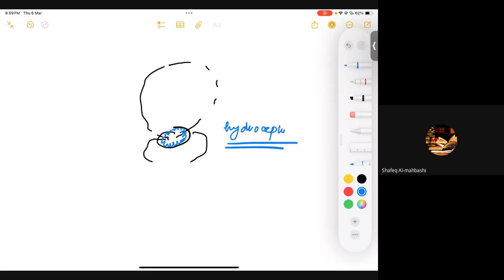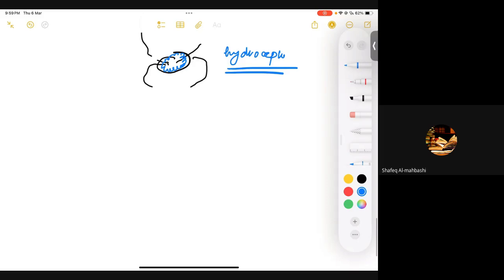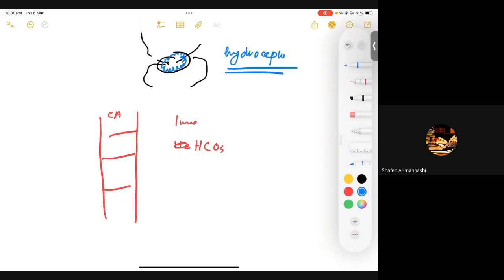Another thing which you should not forget: renal tubular acidosis. If these are our renal cells and our lumen, how do we reabsorb bicarbonate, HCO3? For that, we need carbonic anhydrase activity. Remember type 1 renal tubular acidosis.